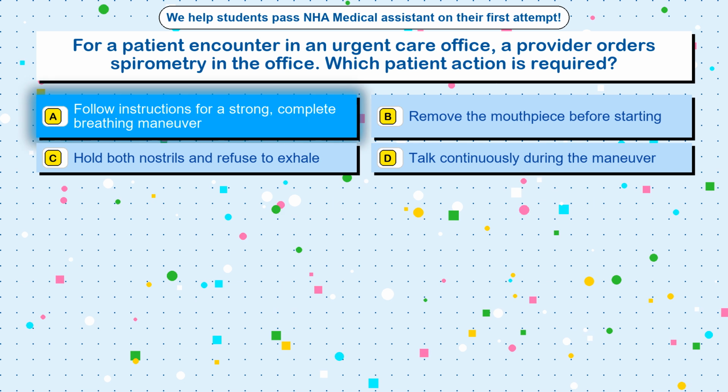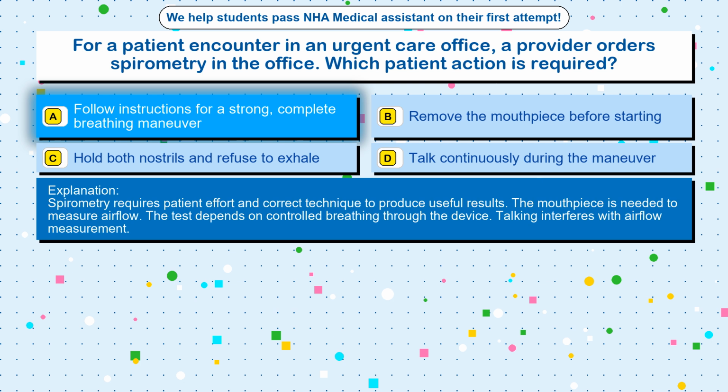Follow instructions for a strong, complete breathing maneuver. Spirometry requires patient effort and correct technique to produce useful results. The mouthpiece is needed to measure airflow. The test depends on controlled breathing through the device. Talking interferes with airflow measurement.